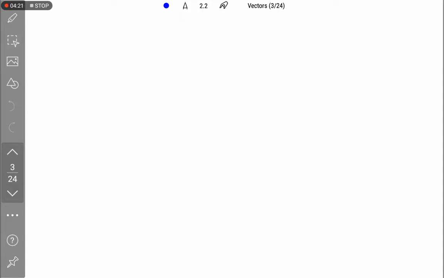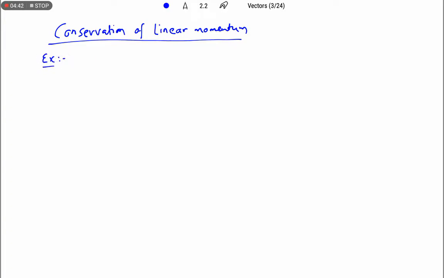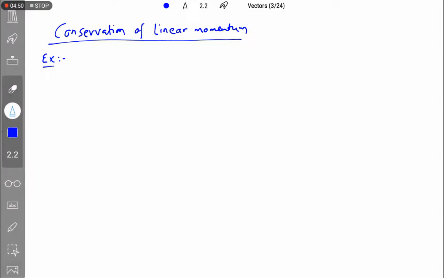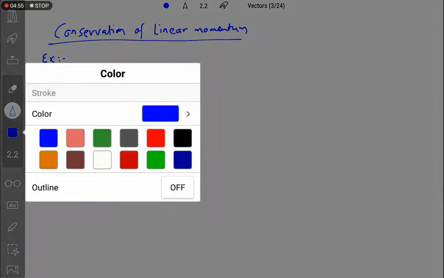Right? Conservation of linear momentum. To explain this conservation of linear momentum, I am going to explain in detail with one example. Right, let us take one example here. Take the gun and bullet system.